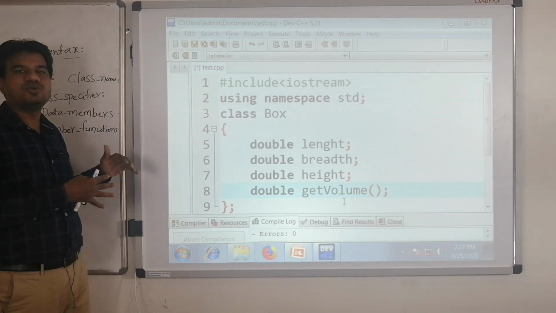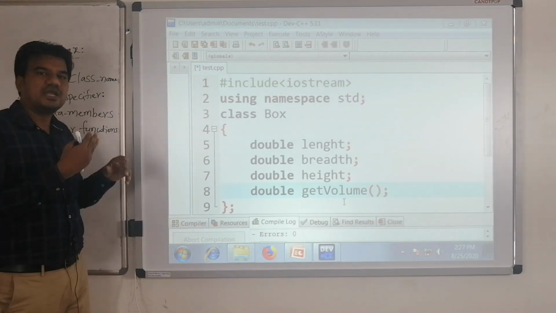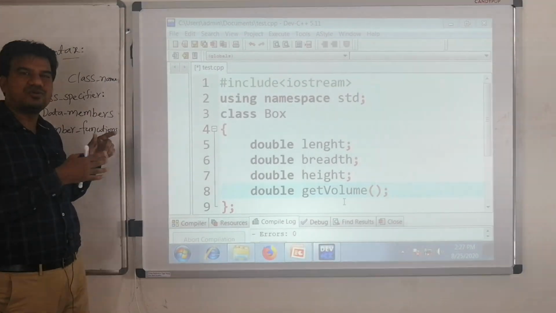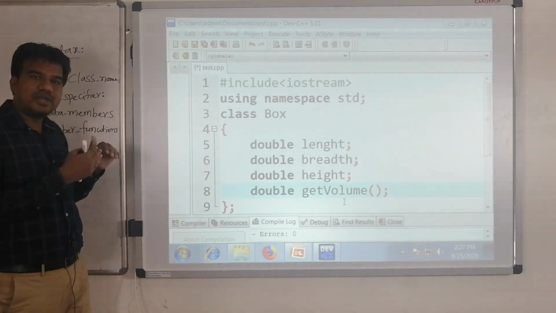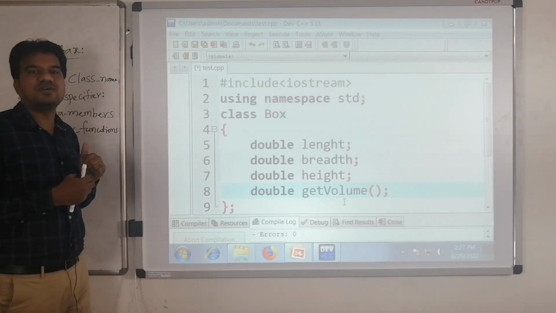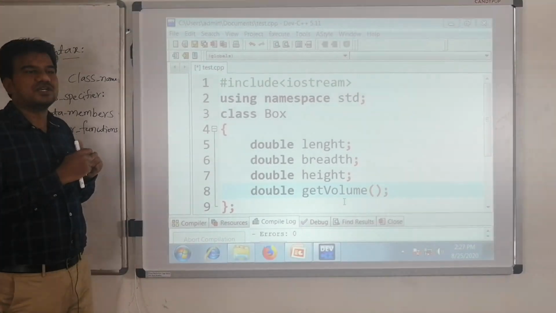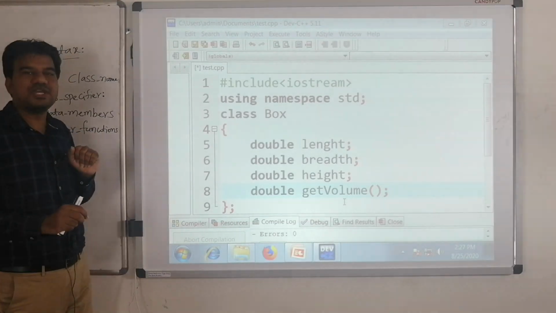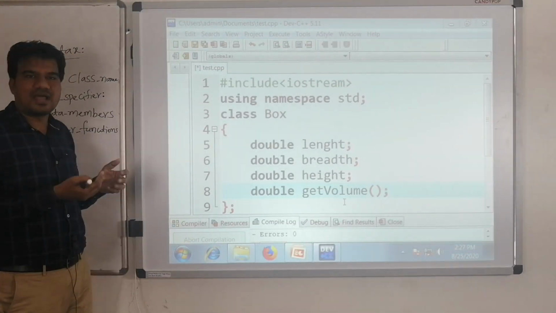That plan is nothing but your class. In real time also, in order to manufacture that bike, we are going to have a design, a plan. According to that plan only, we will manufacture our bike, isn't it? So that bike is your object and that plan is your class.